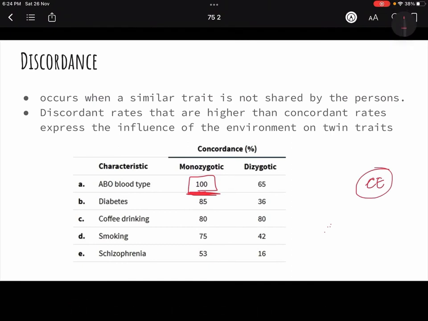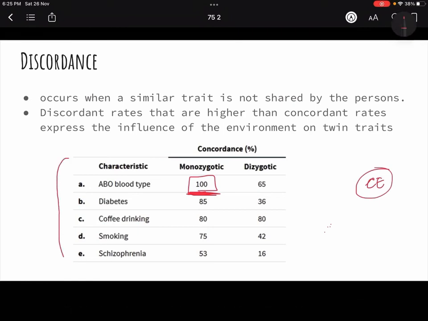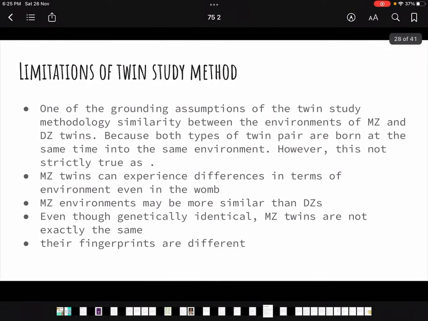So these twin studies have helped us to show a lot about whether genetics has a role to play in anything, or whether it's the environmental component. So these are certain characteristics that are studied with twin studies, and they have come up with conclusions. Like in coffee, I've told you how much environment plays a part, how much genes play a part, and I've explained the whole concept to you.